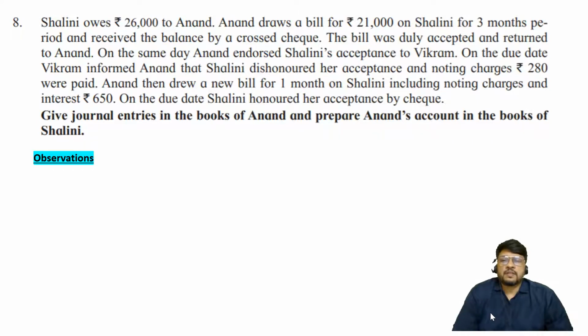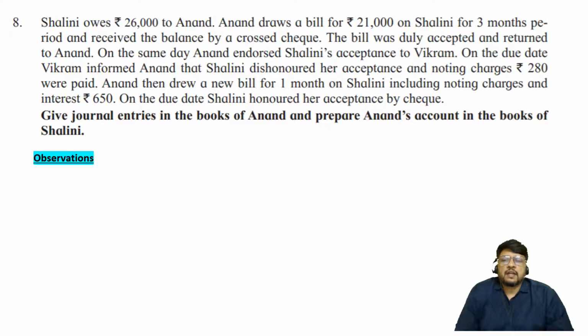Shalini owes rupees 26,000 to Anand. First thing to be kept in mind is that they have not told us the transaction of buying and selling of goods. Since it is not given, it implies that there must be an opening balance in the ledger account. I hope you remember this discussion: whenever the bill of exchange transaction is not preceded by buying and selling of goods, and you are required to prepare the ledger accounts, then the ledger account must have an opening balance. In the books of the drawee, the account will have an opening debit balance, and in the books of the drawer, an opening credit balance. So this point is to be kept in mind.